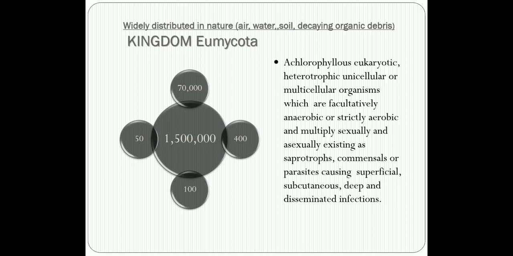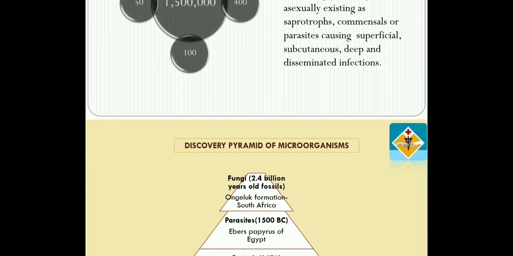So, I will repeat the definition once again. Fungi are achlorophyllous, eukaryotic, heterotrophic, unicellular or multicellular organisms which are facultatively anaerobic or strictly aerobic and multiply sexually and asexually, existing as saprotrophs, commensals, or parasites, causing superficial, subcutaneous, deep, and disseminated infections.